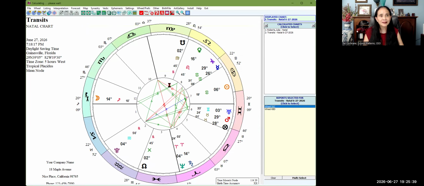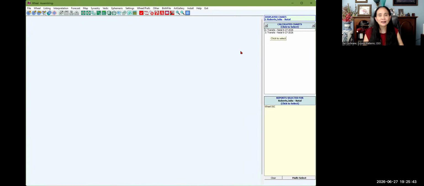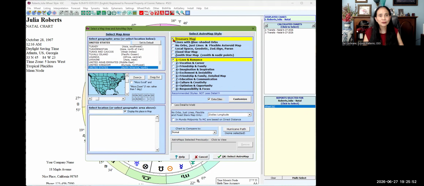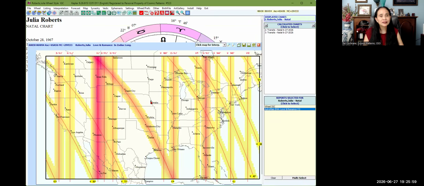Okay, let's put Julia Roberts in here. All right, so let's do the map again. Okay, astro map. We do treasure map, and then you click on OK. Okay, so the map is displayed, as you can see.